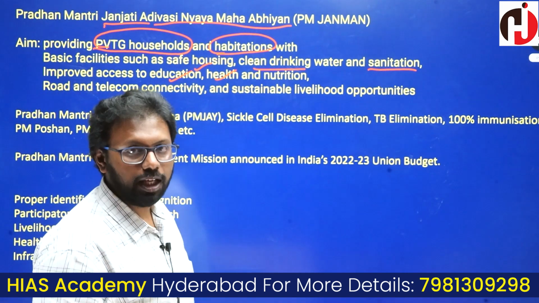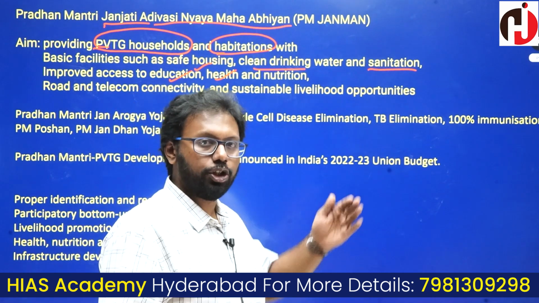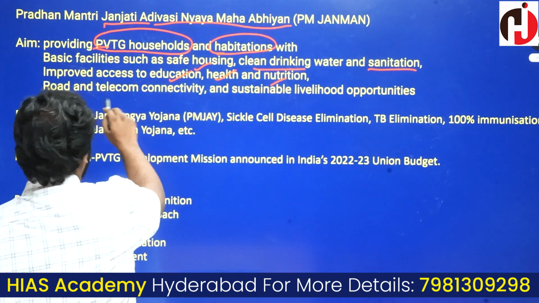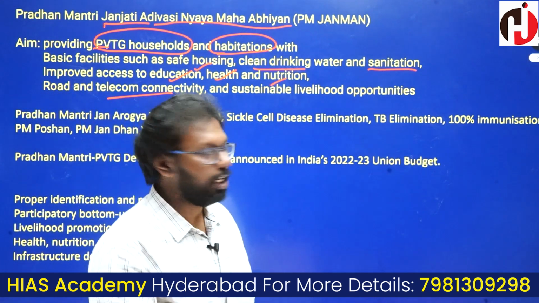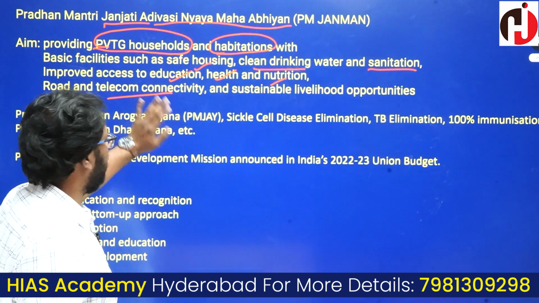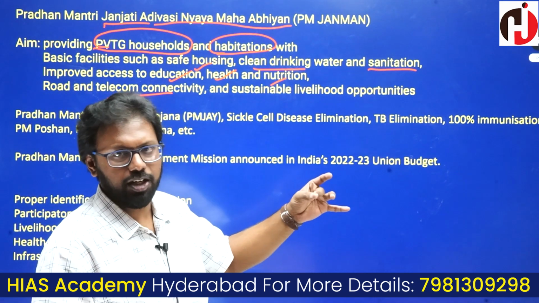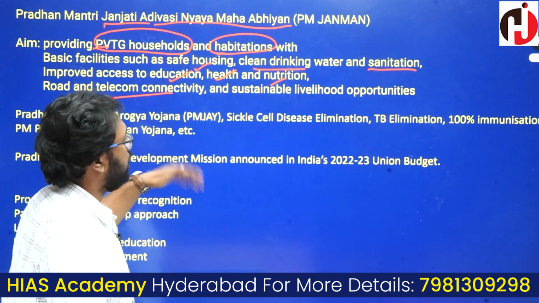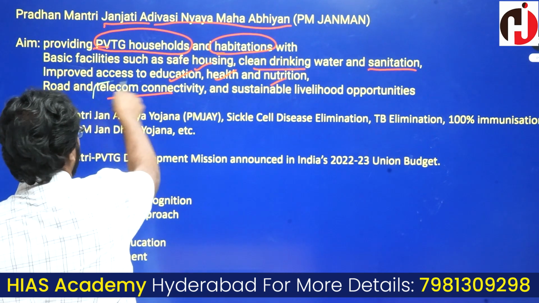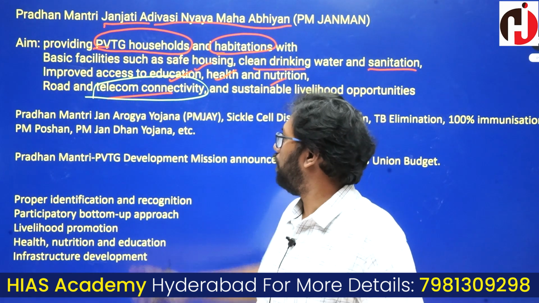Health, not just normal health, but with respect to food, as the food they eat may not be nutritious. So promoting nutritious food, promoting nutrition there, and connecting through telecom. Telecom connectivity is something unique provided under this scheme. Everything else, we all know, are socio-economic parameters: housing, drinking water, sanitation, health, education and nutrition, and sustainable livelihood opportunities. And telecom is the unique one here, road and telecom connectivity. Road is okay, we all know that, but telecom connectivity.